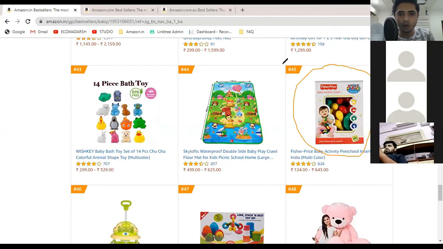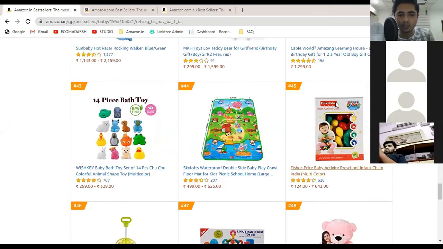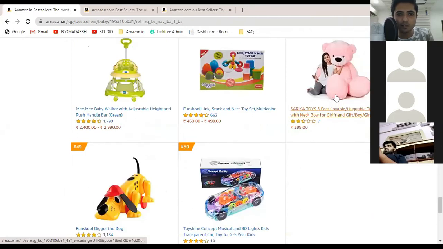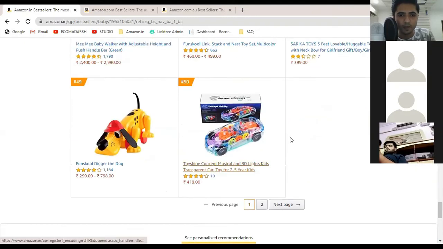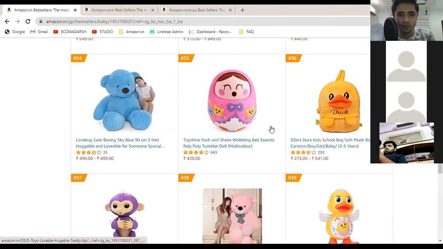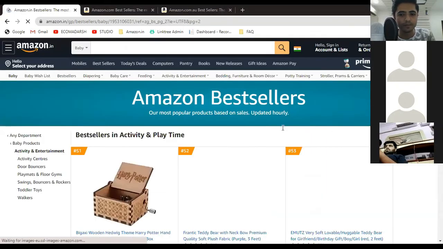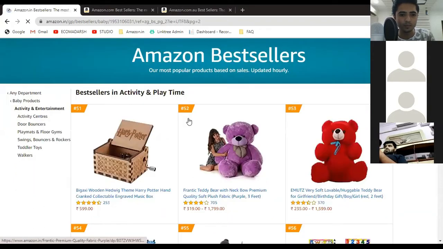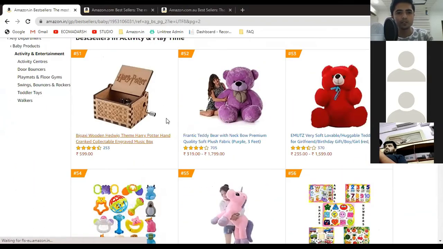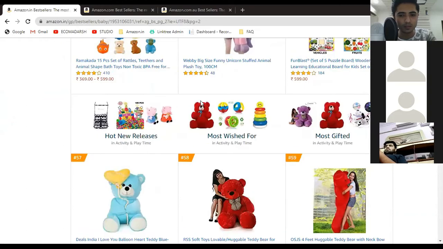So out of all these products, we could find only one product from a famous brand. Okay, here is another from Fun School. So you can see there are very few products. Now from the bottom, you can click on next page. Okay, so here are some more products.